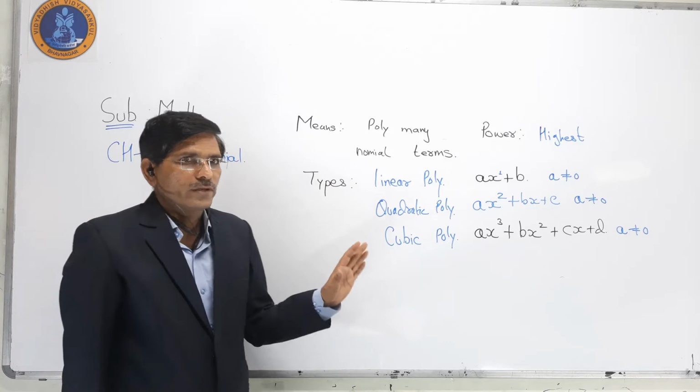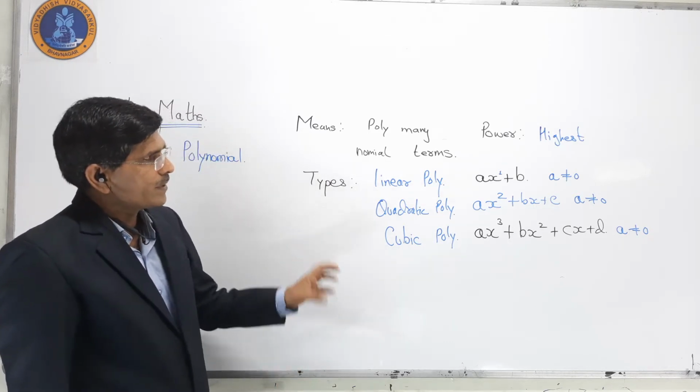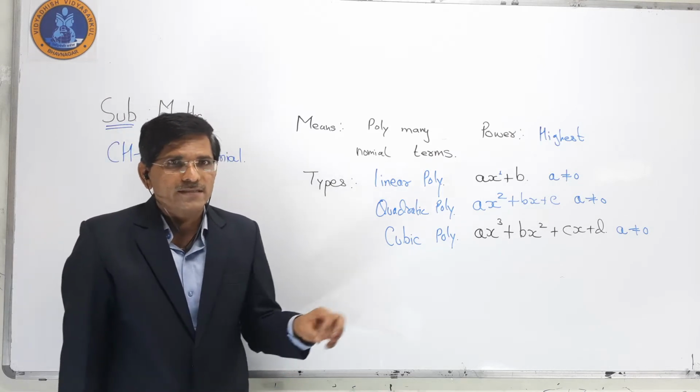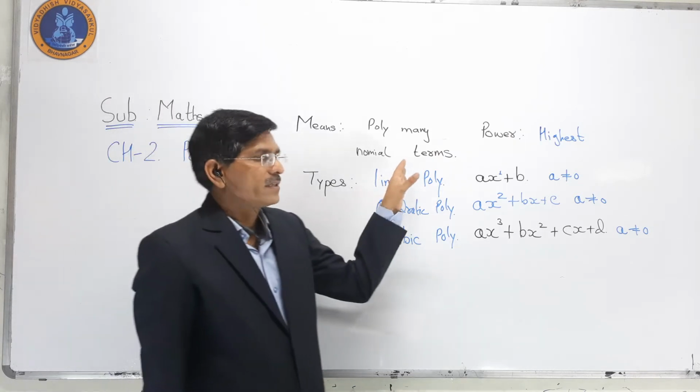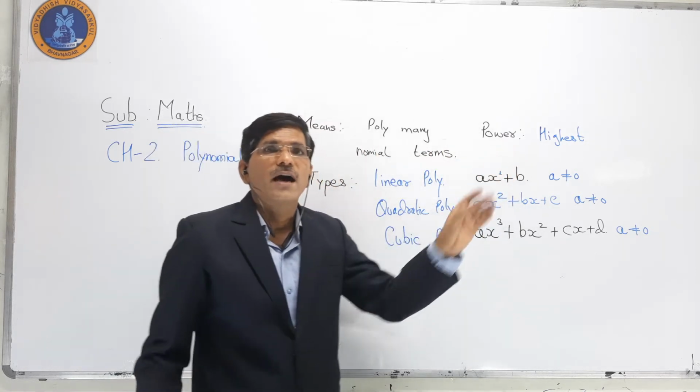Related with the textual topic, the first two pages of your text give the information related with the polynomial definition and the degree, that is, the highest power.